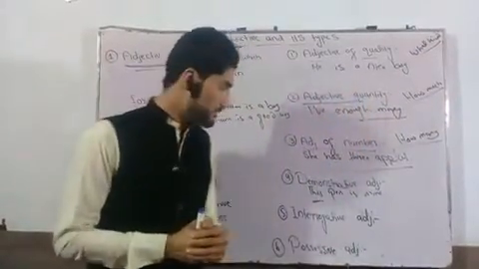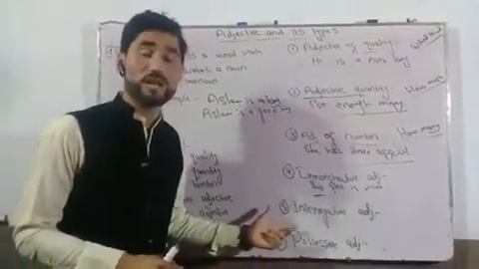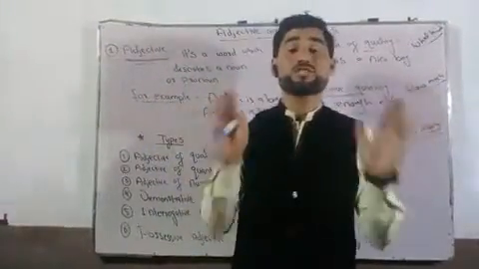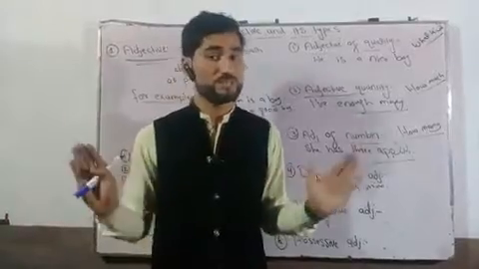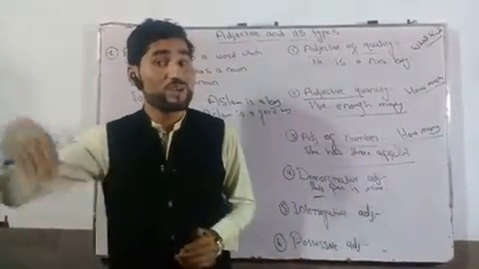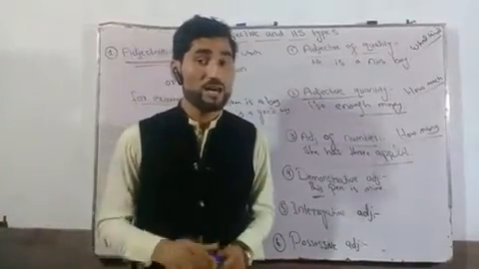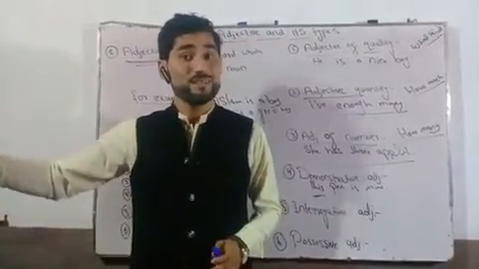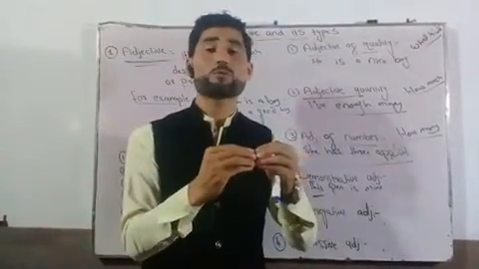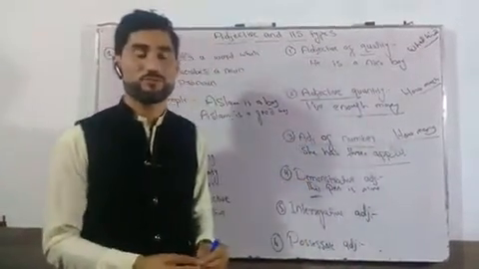Let's look at the next type of adjective, that is interrogative adjective. Interrogative adjectives are WH words which are used with a noun to ask a question. For example, which pen is yours? Which car is mine? Which book is hers? And so on. When WH words are used with a noun to ask a question, then this is called interrogative adjective.